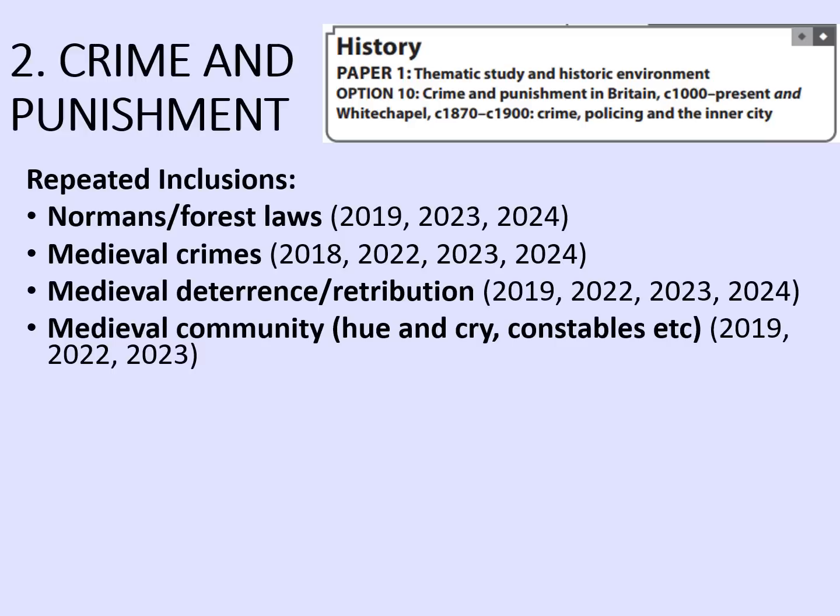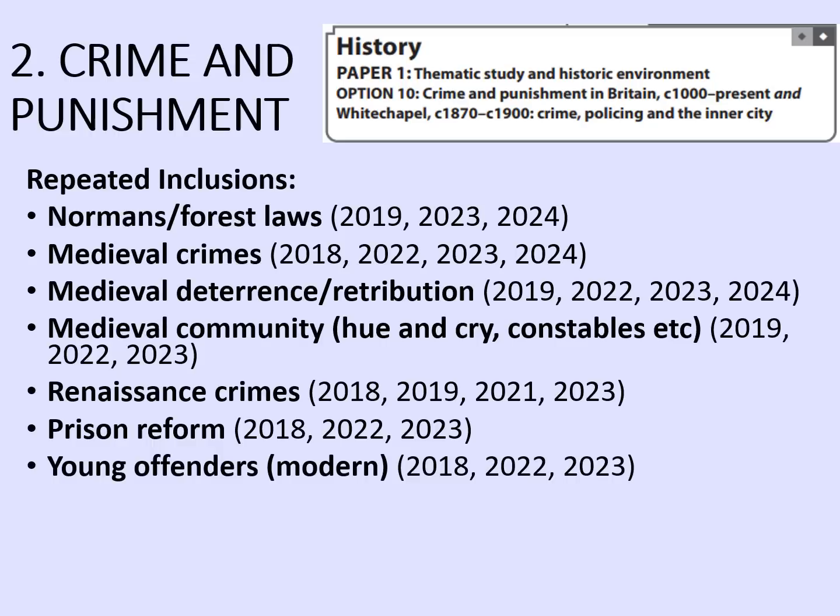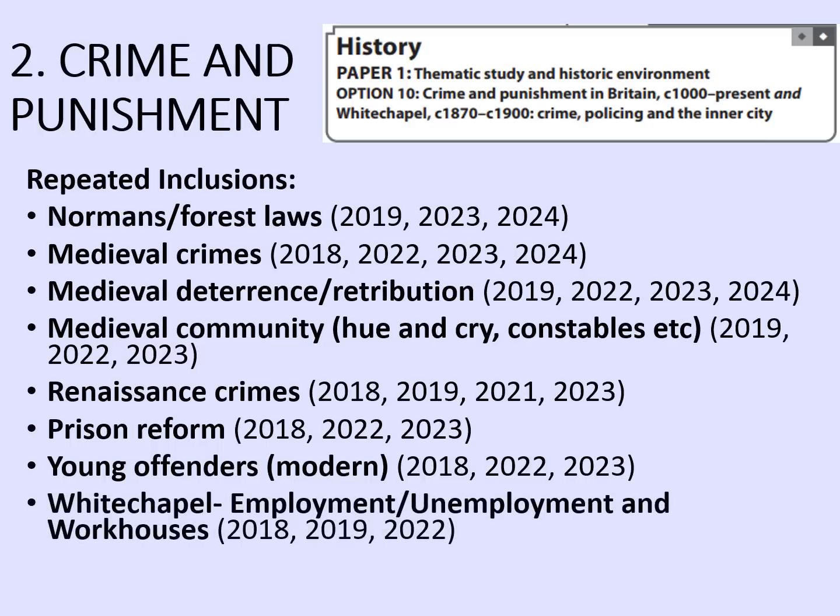Medieval community, for example using the hue and cry and constables, has come up in 2019, 2022 and 2023 most recently. Renaissance crimes has come up 4 times as well, 2018, 2019, 2021 and 2023, but again this is a broad area. Prison reform has been reasonably popular, but it has been a couple of years, 2018, 2022 and 2023 it last appeared. Young offenders in the modern era, I don't know why they keep on choosing that for a GCSE exam, but there we are, 2018, 2022 and 2023 that's appeared.